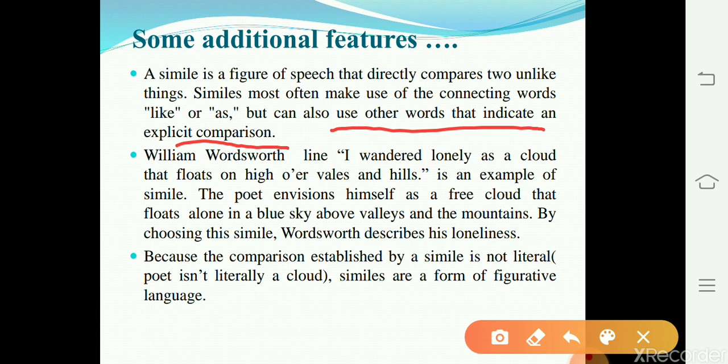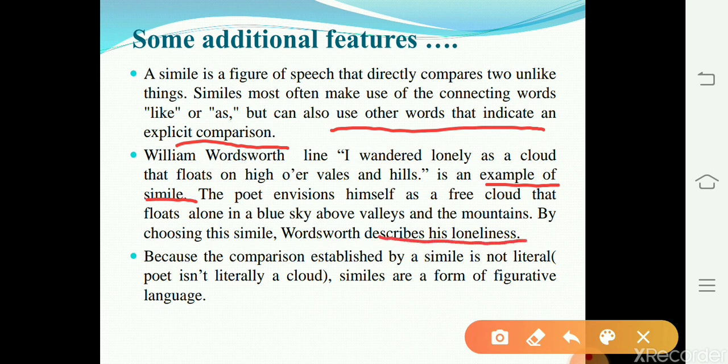Remember, in the lines by William Wordsworth, "I wandered lonely as a cloud that floats on high over vales and hills" is an example of simile. The poet envisions himself as a free cloud that floats alone in a blue sky above the valleys and the mountains. By choosing this simile, Wordsworth describes his loneliness.